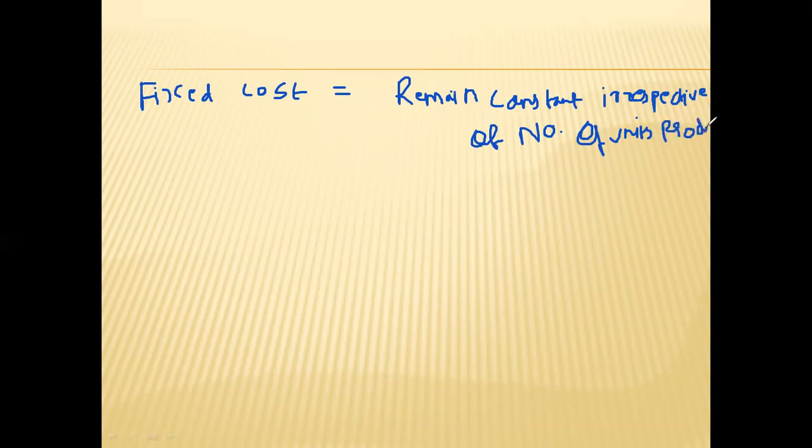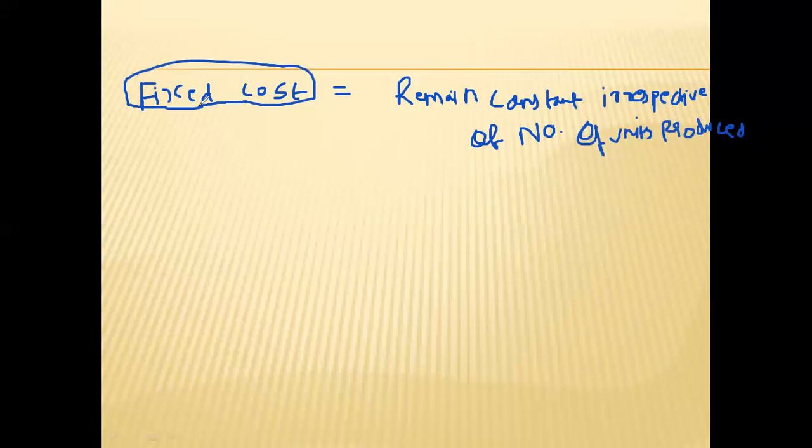Means whether you produce or not produce, some cost will be incurred. Those costs are known as fixed cost. Whether you run your company or not, some cost you will have to incur. Such costs are known as fixed cost.